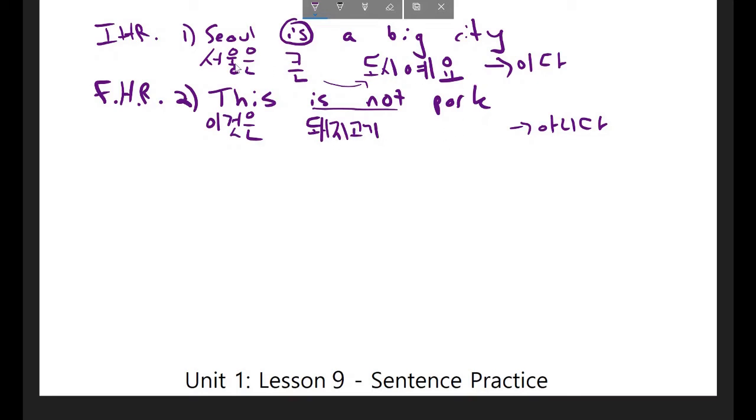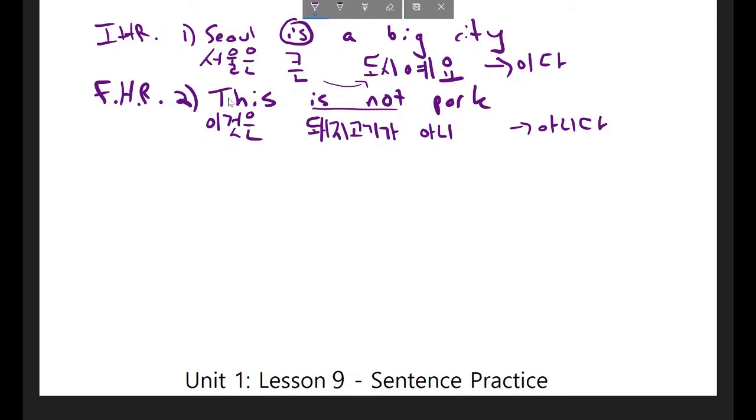Now in Korean, when they use 이다, 이다 gets added directly to the noun that it's talking about. But 아니다 does not get added directly to the noun. Instead, you want to add this particle here and then put 아니다 here. This would say 이것은 돼지고기가 아니다. However, this is not a conjugated sentence, and I would want to conjugate this using the formal high respect.